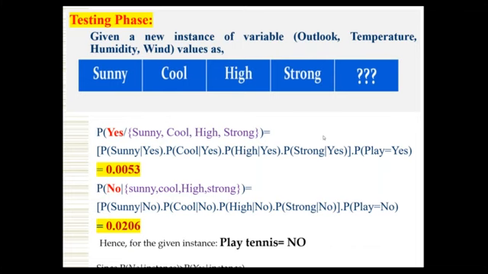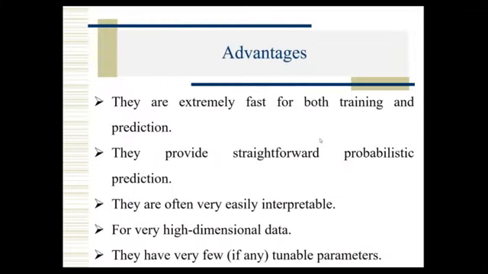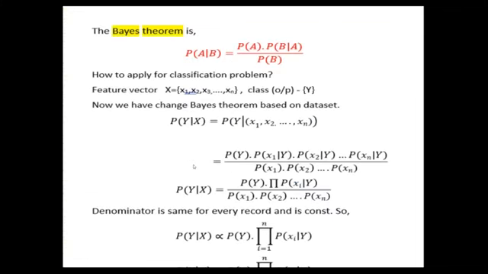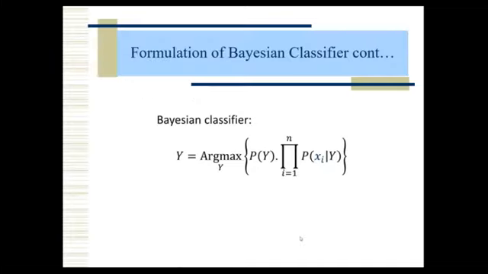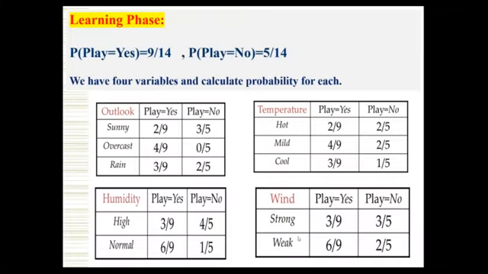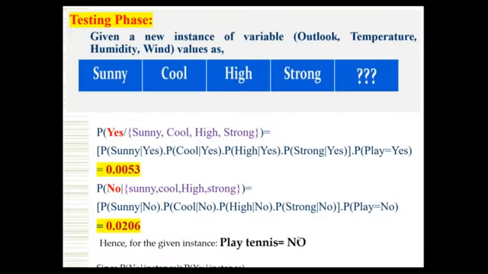Sunny, cool, high, strong. You can see the previous slide where I applied the Bayesian classifier. The numerator value is always P of Y, which means the class, multiplied by the product of the features, divided by the features. That means we have to take all the features. What are the features given here? Sunny, cool, high, strong. That's why in the numerator, given 4 features, we have to consider all of them.